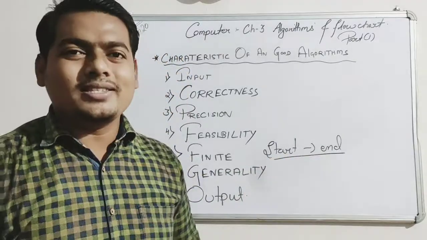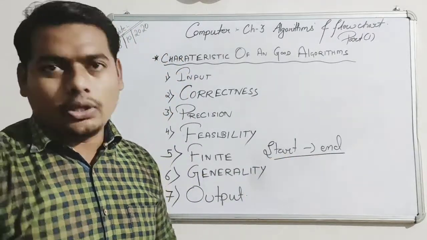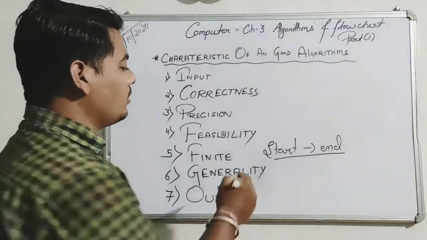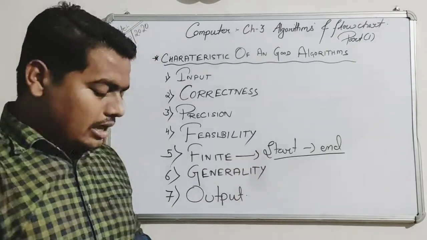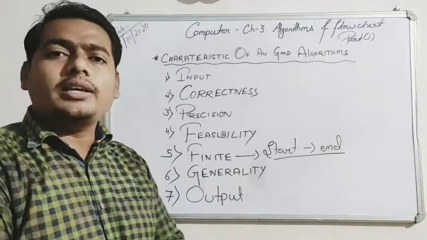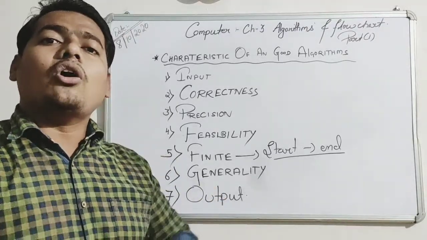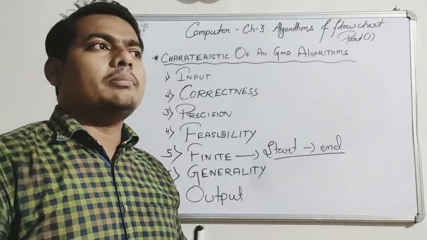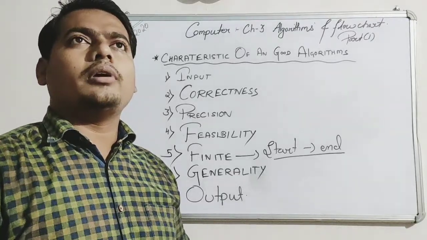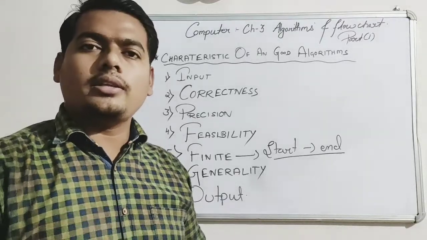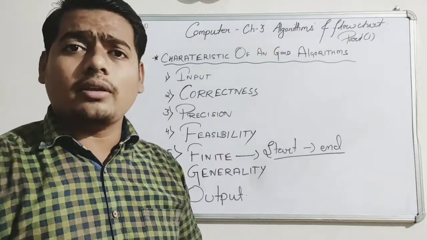Okay, if there is no end, it means it is a useless algorithm. So this was for finiteness. Now we have generality. Generality means it should be understood by all of us. For example, English, Odia, Chhattisgarhi, Rajasthani, Gujarati, so many languages are there.